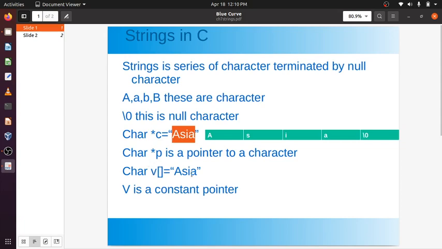Here also is the same thing. It will not contain 4 characters, 0, 1, 2, 3. It should have been this, but no, it will be 0, 1, 2, 3, 4. The fifth one is the null character. V is a constant pointer. Suppose V plus plus or V equal to V plus 1, I cannot do that because V points to the location where the A of Asia is kept. I cannot change it, and this is called a null character.